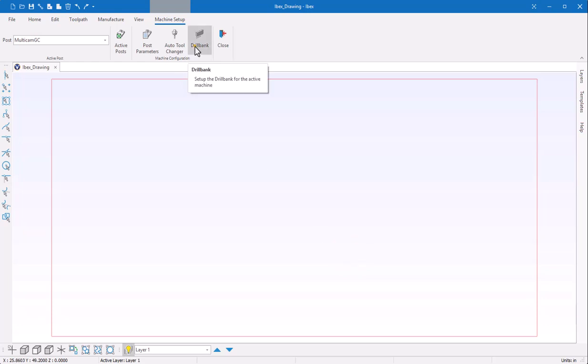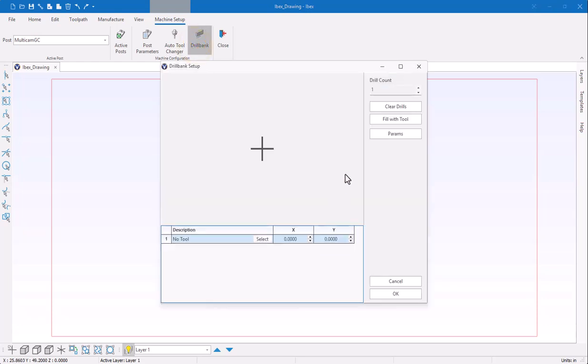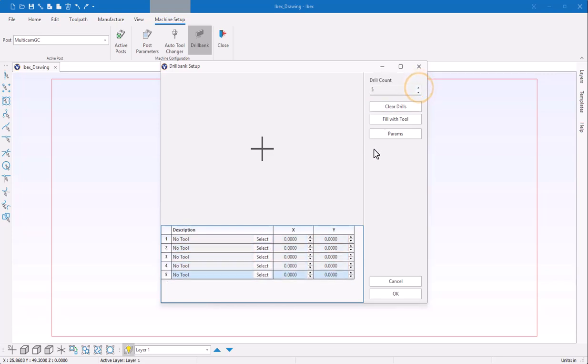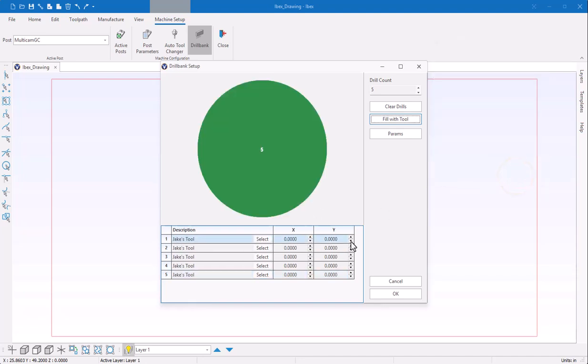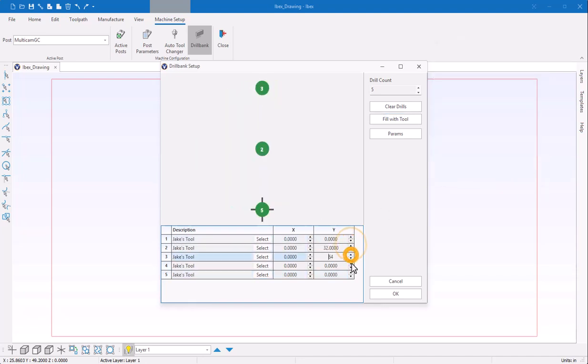And similar with the drill bank. So in this case, I have an empty drill bank. I can add tools, and then I can fill it with a tool. Let's just fill it with the tool I just created. And then here I can quickly do a layout of the tools. So now I've got a quick layout of my tools and a visualization of their position.